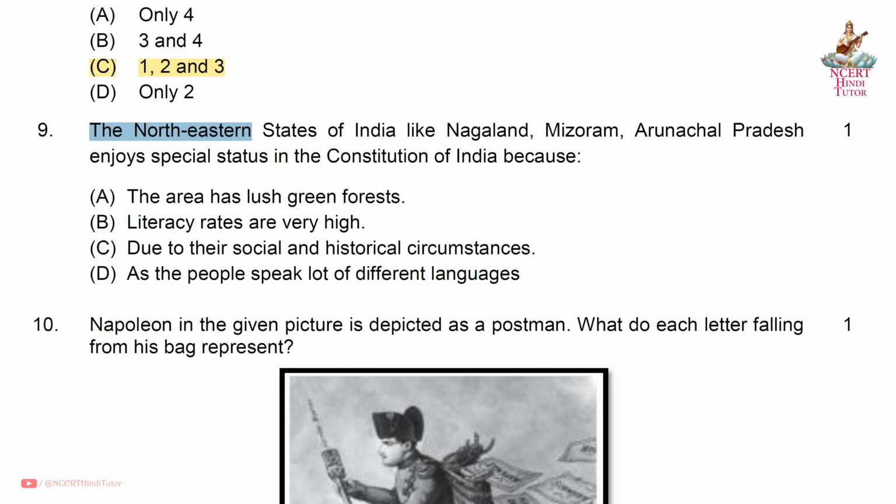Question 9. The northeastern states of India like Nagaland, Mizoram, Arunachal Pradesh enjoy special status in the Constitution of India because, answer C. Due to their social and historical circumstances.